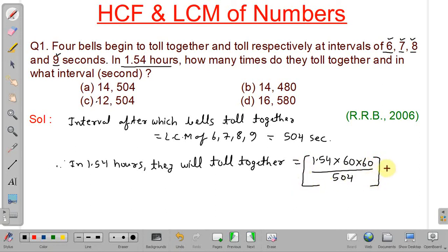But when they started, all bells began to toll together, so we have to add one for the starting also. It will be equal to 11 plus 1, that is 12. So the total number of times they will toll together is 12 and the interval is 504. So our answer will be C.